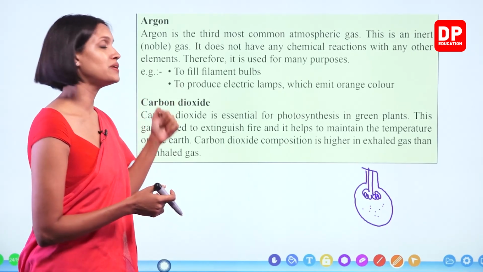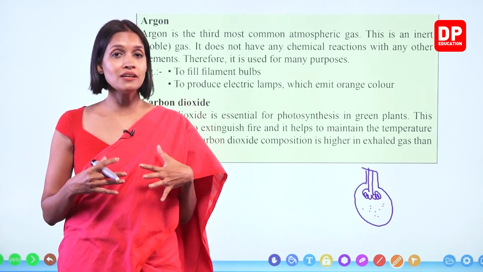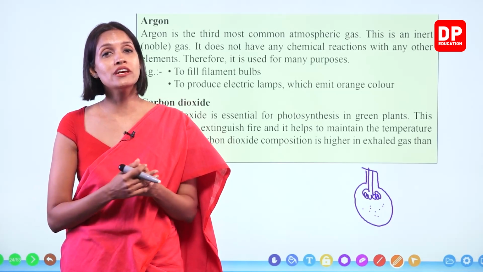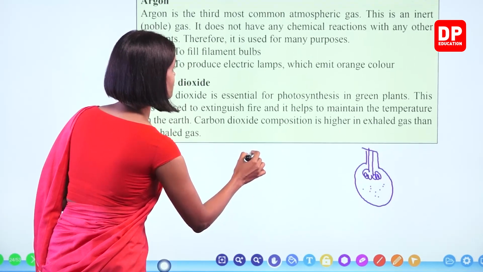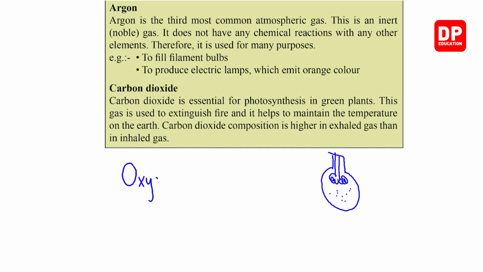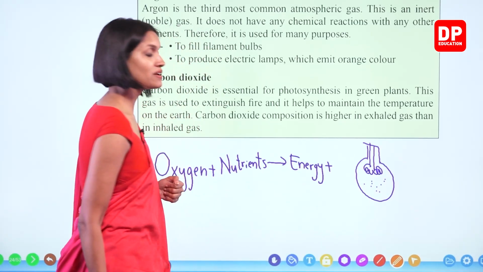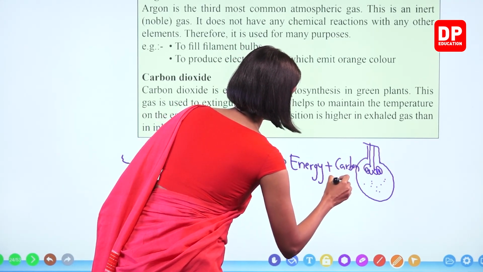And then the next gas is carbon dioxide. We all know that during respiration, we inhale oxygen, and using oxygen and nutrients, we produce energy. Do you remember what we learned in grade 6, children? We'll simply write it down. Oxygen plus nutrients produce energy plus another thing. What is the other one, children? Carbon dioxide gas. Carbon dioxide.